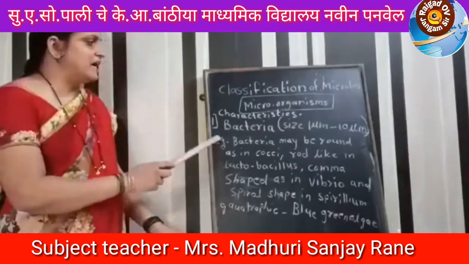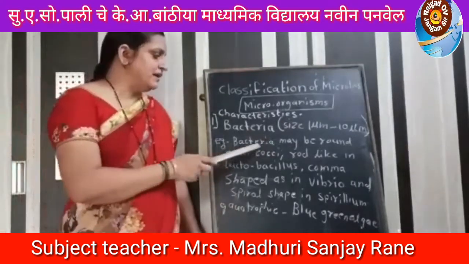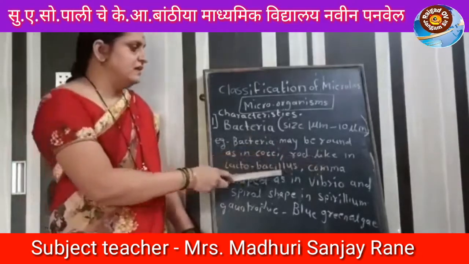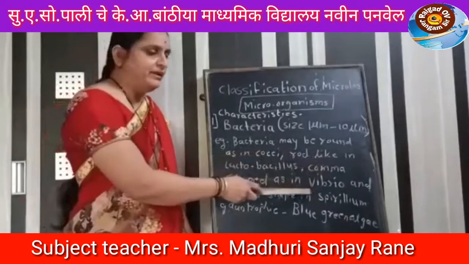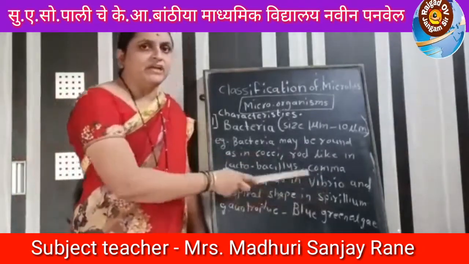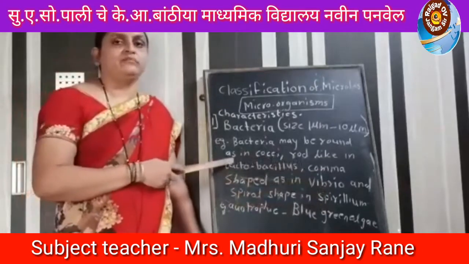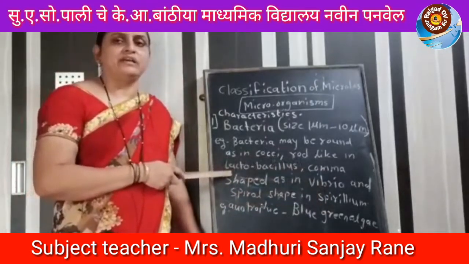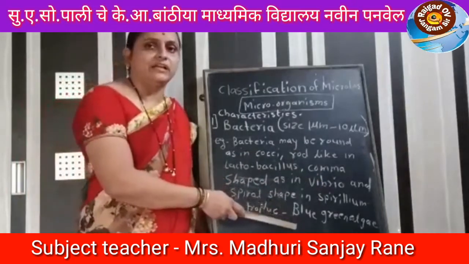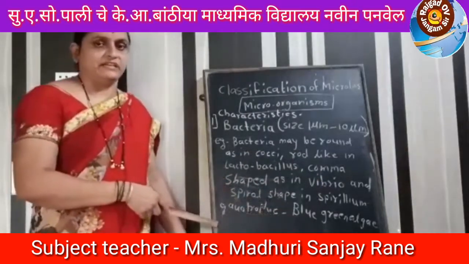Bacteria may be round, as in cocci, rod-like, as in lactobacillus, comma-shaped, as in vibrio, and spiral-shaped, as in spirillum. These are heterotrophic. Heterotrophic means they survive on their surroundings. Autotrophic examples are blue-green algae and diatoms, etc.